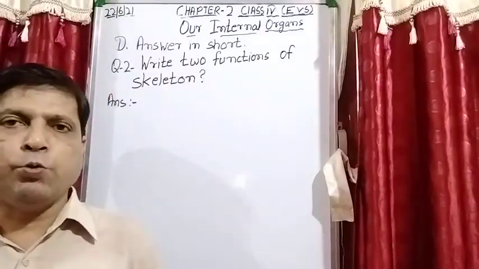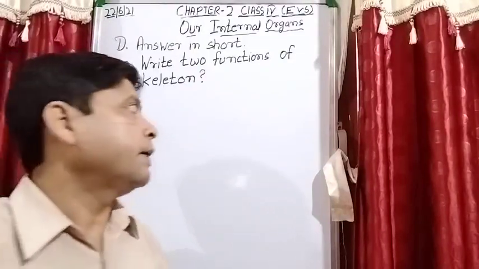So we will write only two functions of the skeleton system.